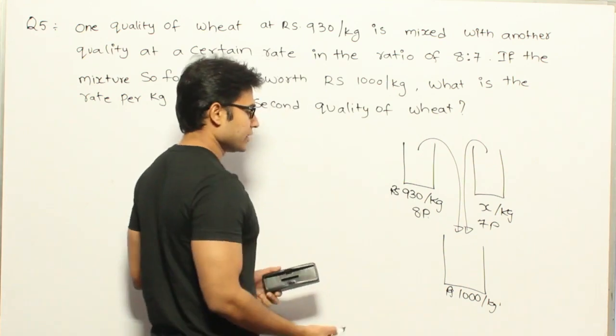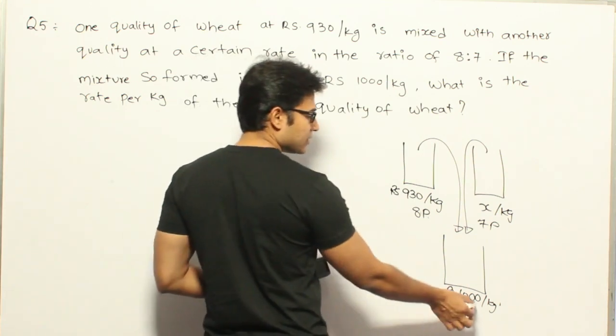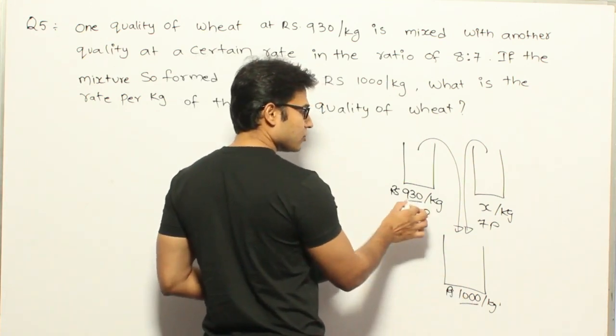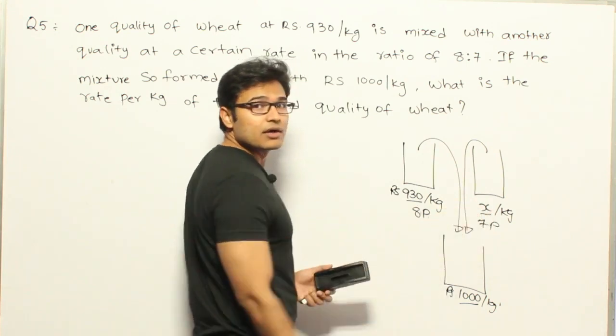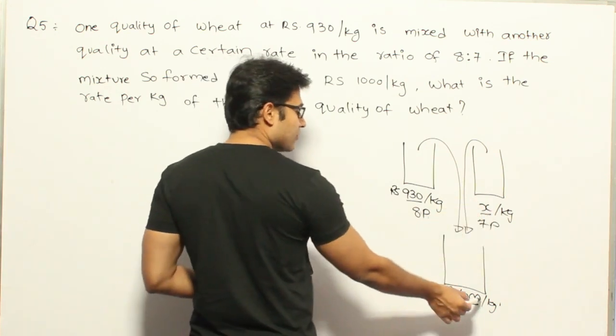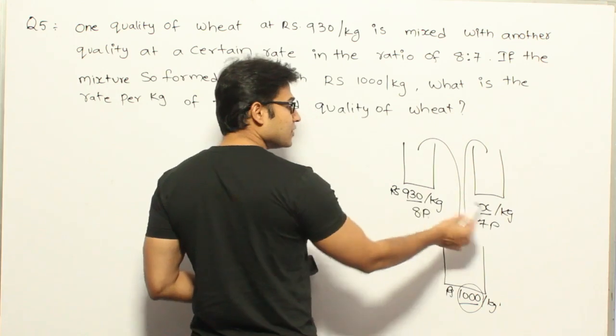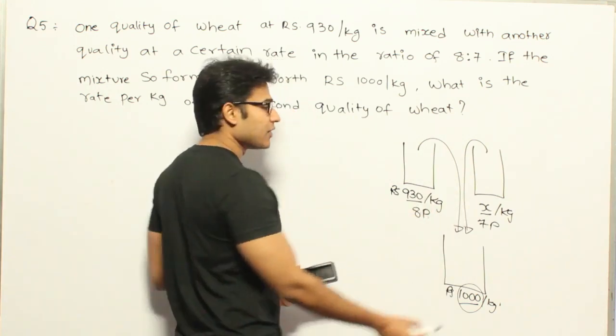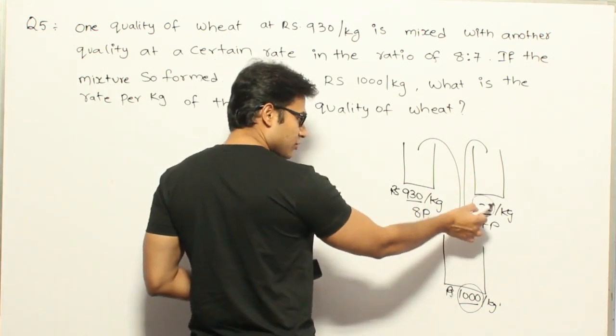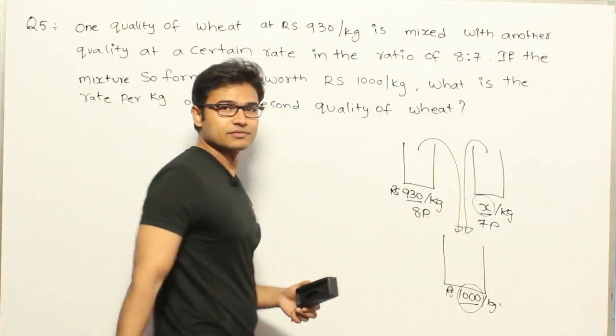I already told you that the final average always lies between these two averages, isn't it? Therefore this x is supposed to be greater than 1000, right?